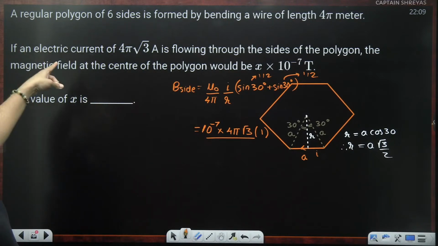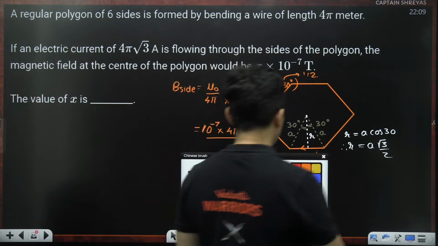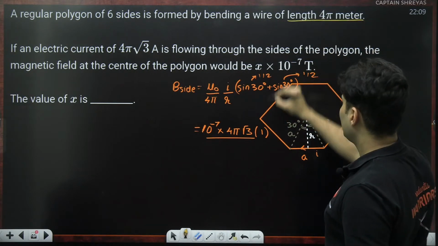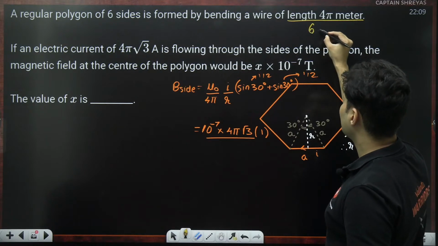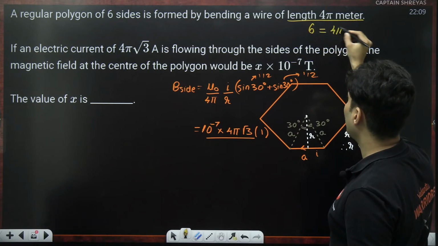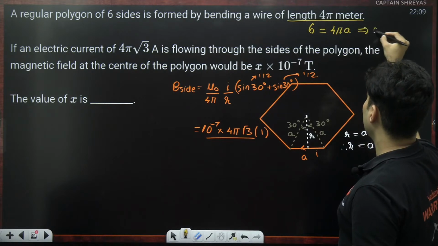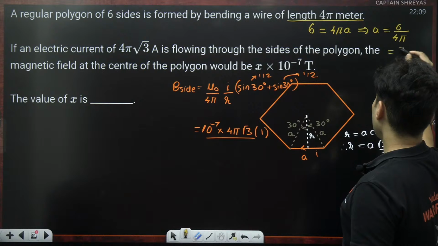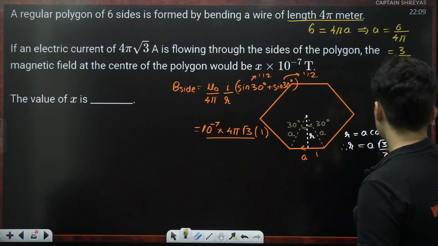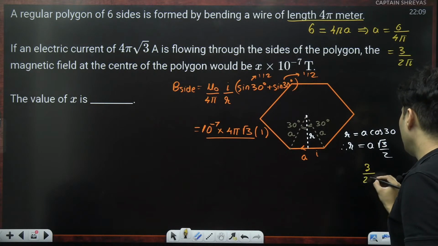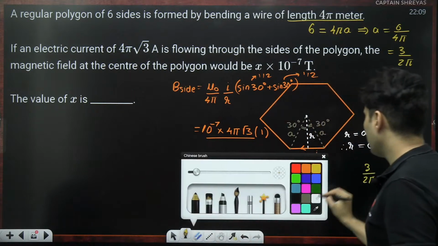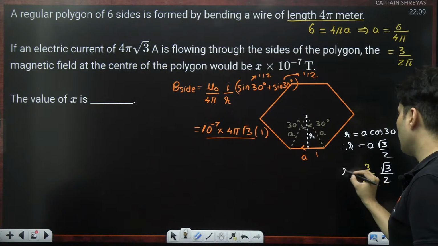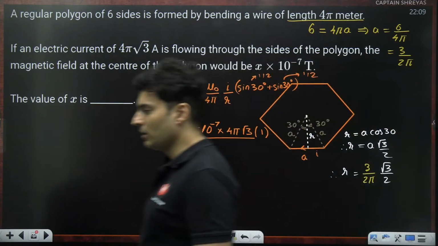But the side is not given. But it is clearly mentioned that the length of the wire is 4 pi. Since there are 6 sides, so 6 A is equal to 4 pi, which means A will be equal to 6 by 4 pi, which is 3 by 2 pi. So substitute A as 3 by 2 pi over here. This is root 3 by 2. That is basically your R.